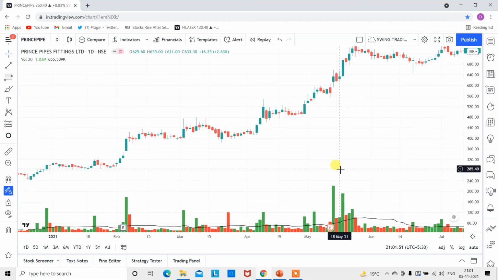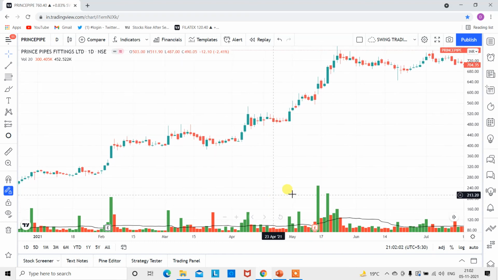Now this candle is also giving you 10% return, but look at this candle and this candle. So what does it mean guys? This candle and this candle are more or less the same. This is giving you 9%, this is giving you 18%. So you need to understand who is there in this, whether it's a pure buyer. If it is a pure buyer, then this would have moved much higher, like a 20% kind of movement. But no, it is restricted to 10%. So it went up to this level, and then there was a seller.